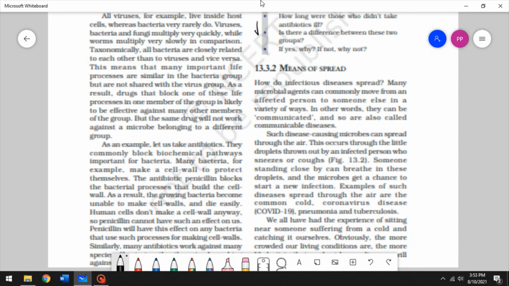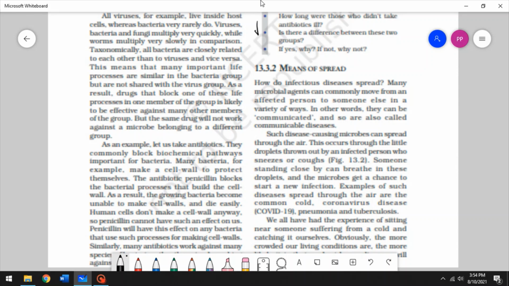So we know the difference between symptoms and signs. We know how to find out what disease we have. We know what caused the disease, right? But how did this spread? How did the disease spread? All right.